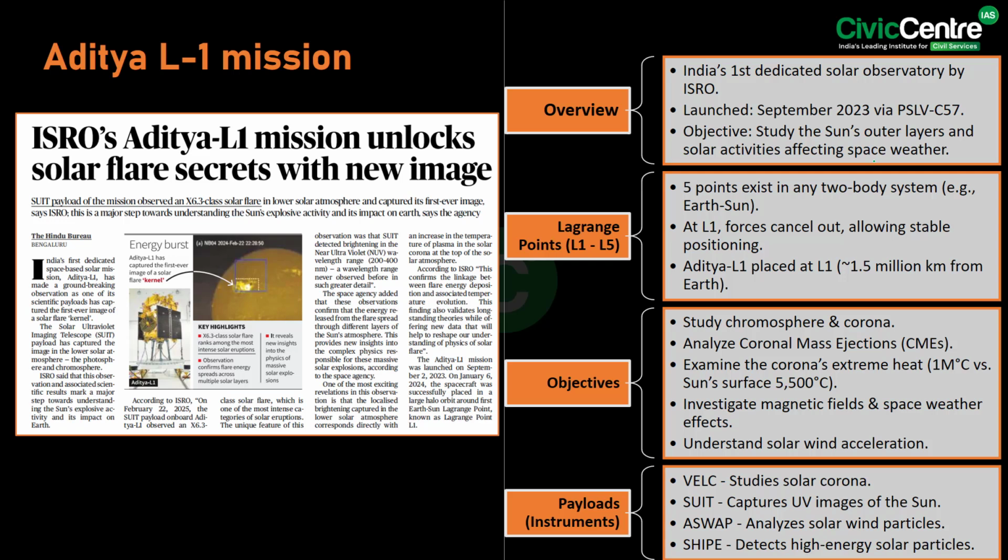It says that India's first dedicated space-based solar mission, that is Aditya L-1, has made a groundbreaking observation as one of its scientific payloads has captured the first ever image of a solar flare kernel. The Solar Ultraviolet Imaging Telescope payload has captured the image in the lower solar atmosphere, that is the photosphere and chromosphere. Now, in this context, let's talk about the Aditya L-1 mission.